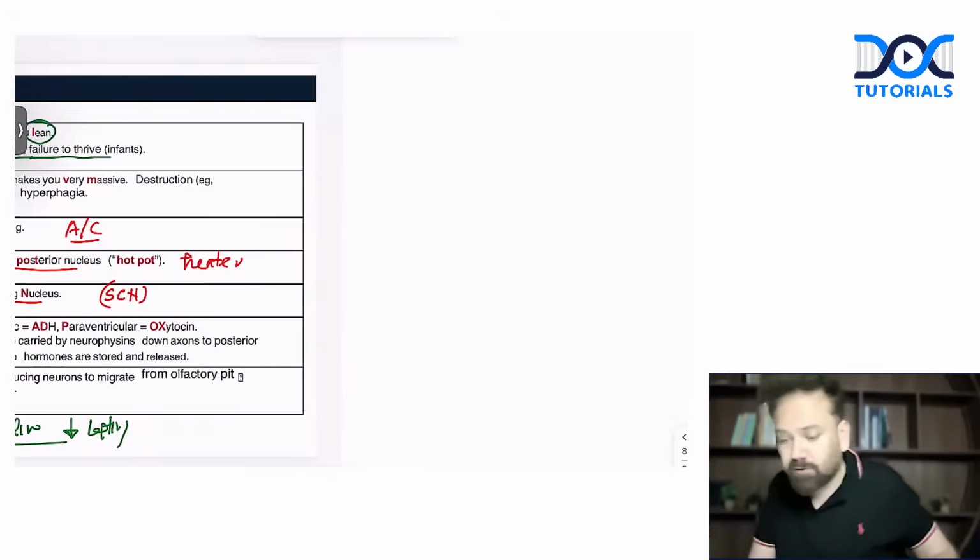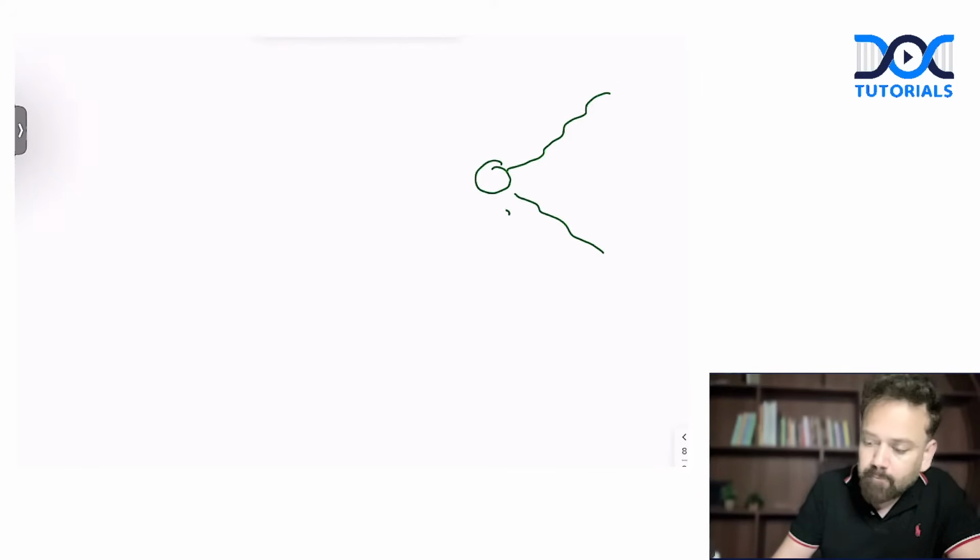Try to understand, this is very important. Suppose this is the sunlight. Sunlight is falling on the eyes. It will be carried by the optic nerve, then to the optic chiasma.